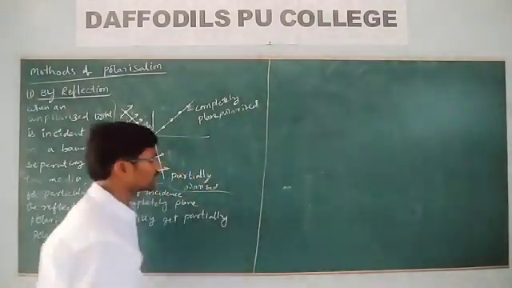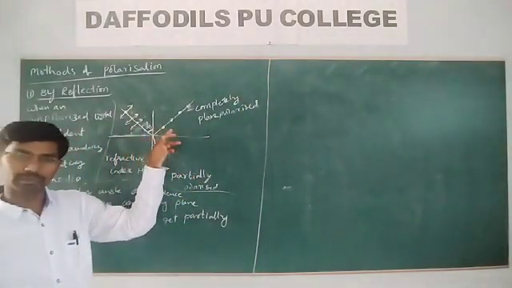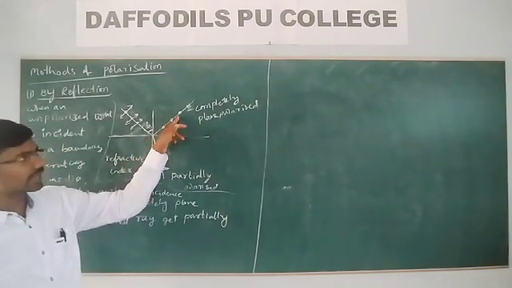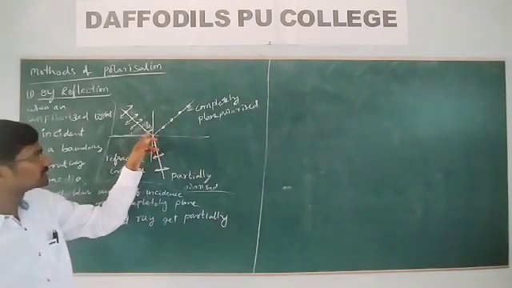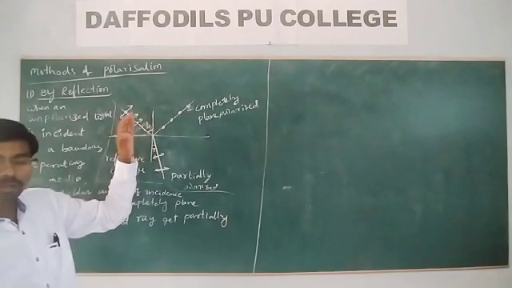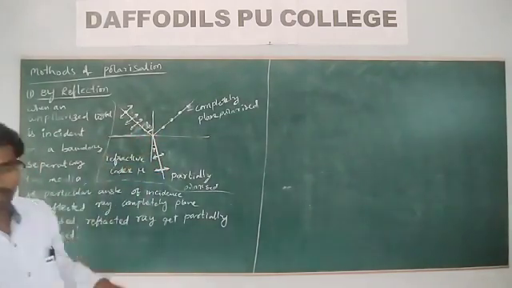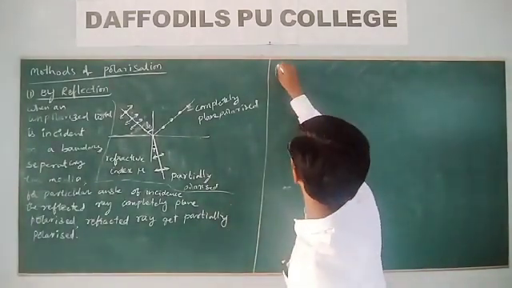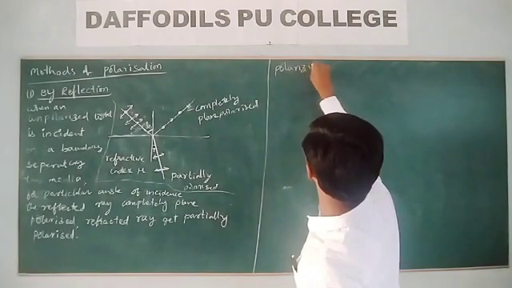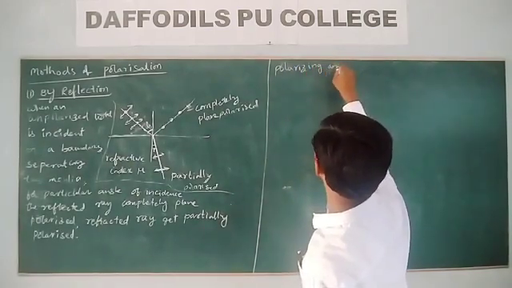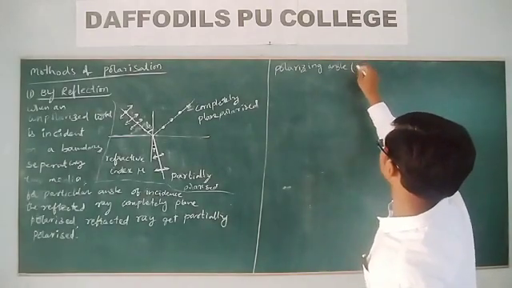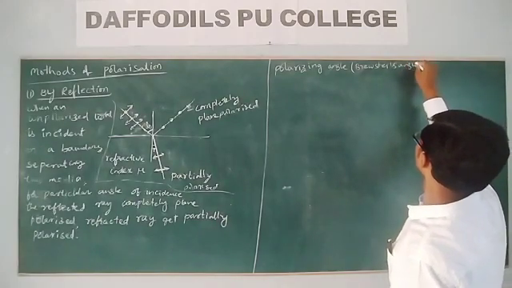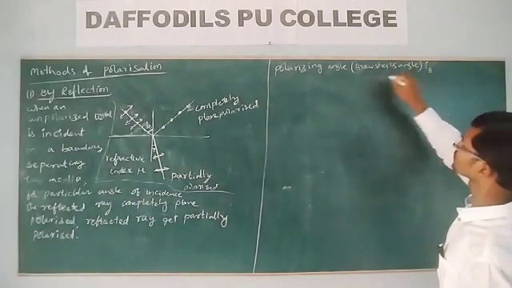Now let me explain what you call this angle. The angle at which the reflected light rays get completely plane polarized is called the polarizing angle or Brewster's angle, named in honor of the scientist Brewster.